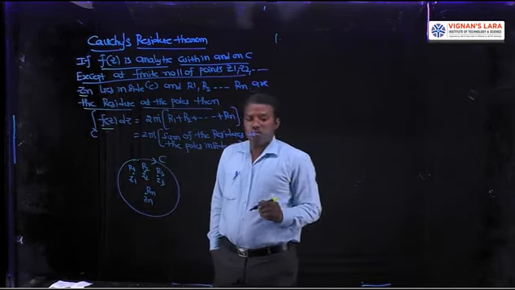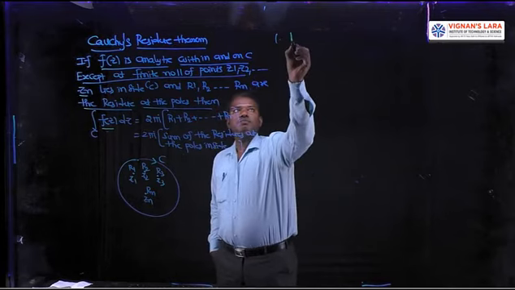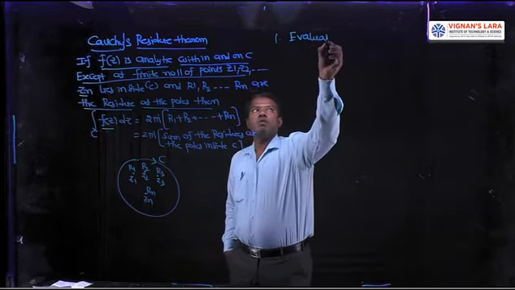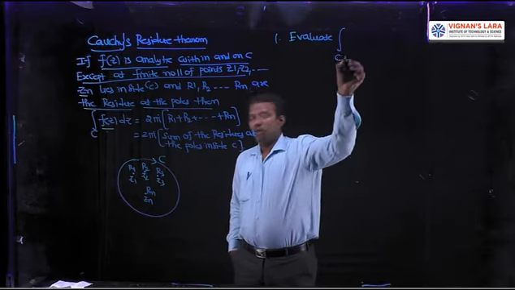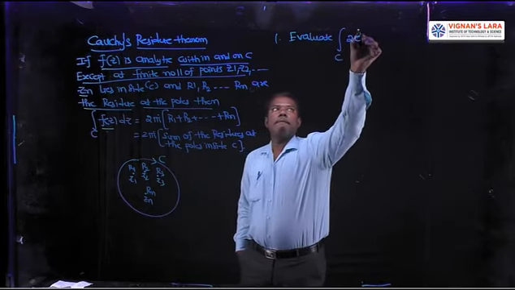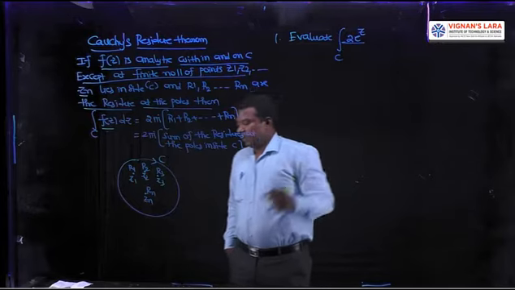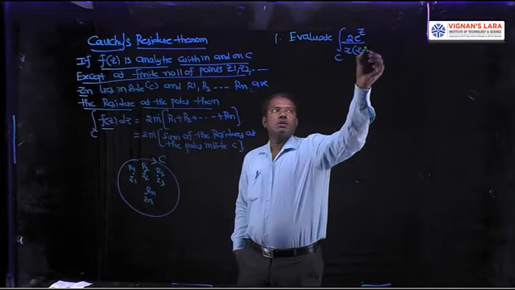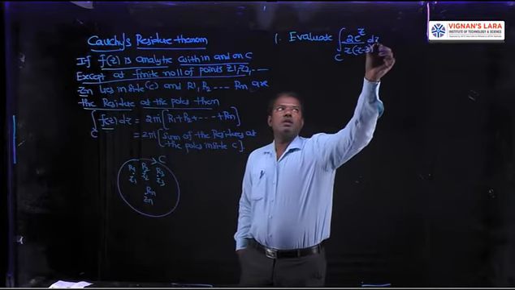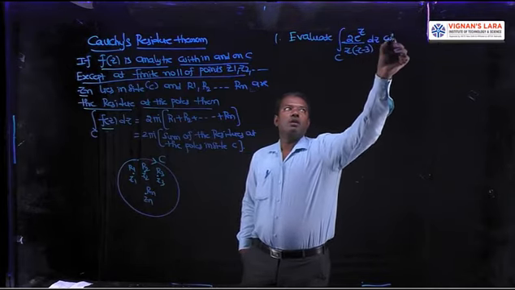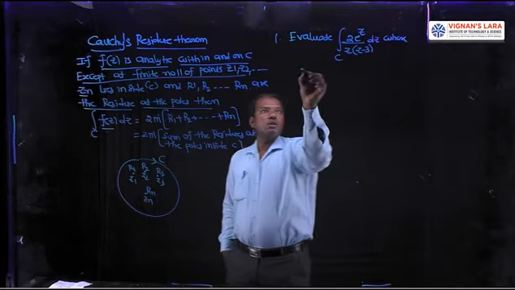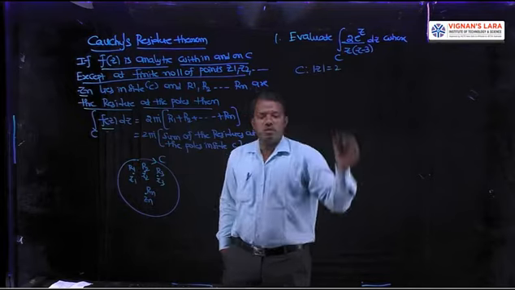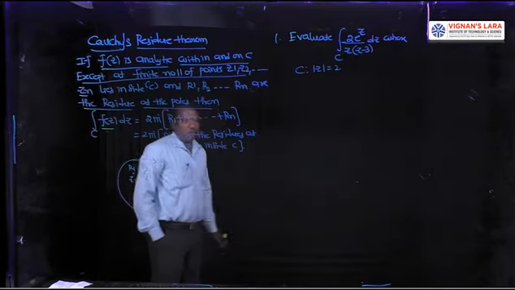The very first problem is: evaluate the integral over C of 2e power z by z into z minus 3, dz, where C is mod z equal to 2. It's an important problem and a simple one.